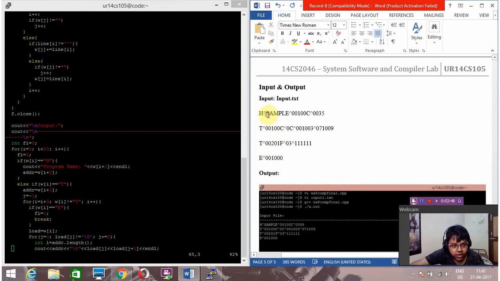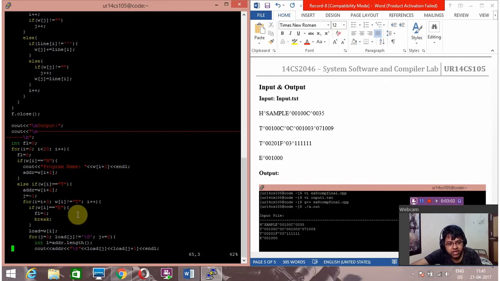So when the character reaches H, then this function will be initiated. Also, else if the next character is T, then this function will be executed, and if the character is E, then this part of the program will be executed.